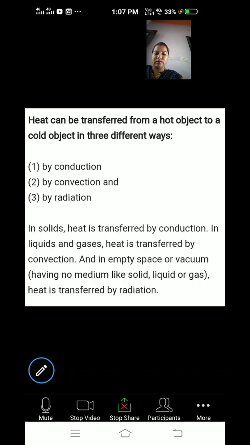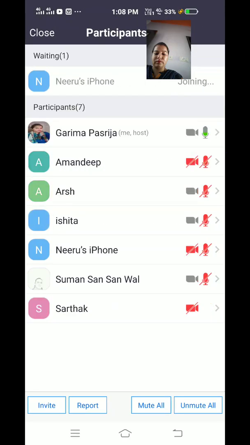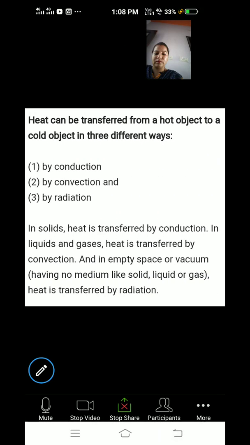And in empty space or vacuum, yesterday I also told you what a vacuum is. Vacuum is an empty space where no medium like solid, liquid or gas is present. In vacuum, heat is transferred by radiation. So, you have to learn that in solids, heat is transferred by conduction. In liquids and gases, heat is transferred by convection. And in vacuum, heat is transferred by radiation.